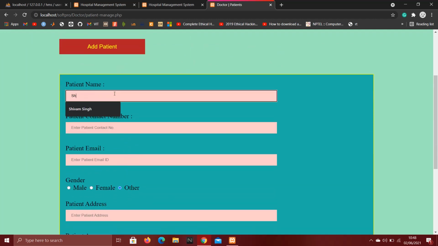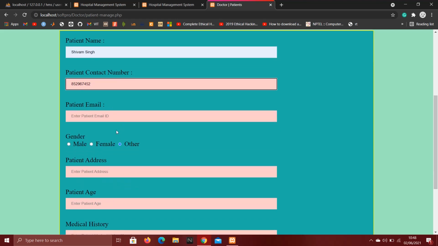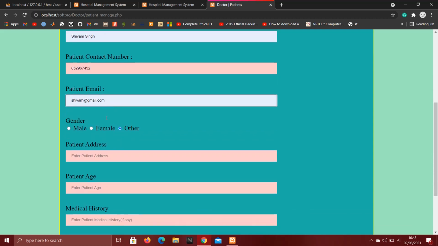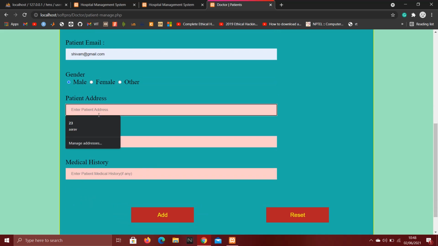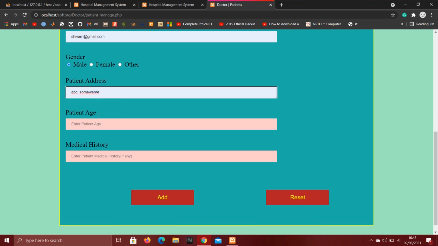Let's add that patient Shivam Singh, patient contact number, patient email shivam@gmail.com, patient address ABC somewhere, patient age 20, medical history. Let's say he has heart disease from previously.